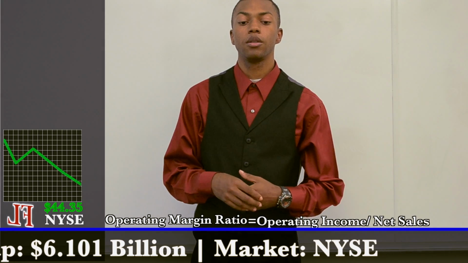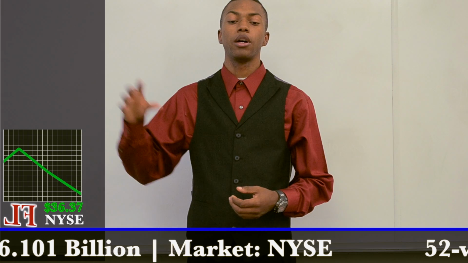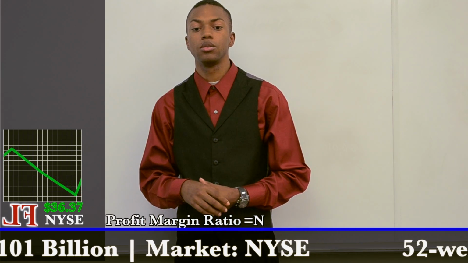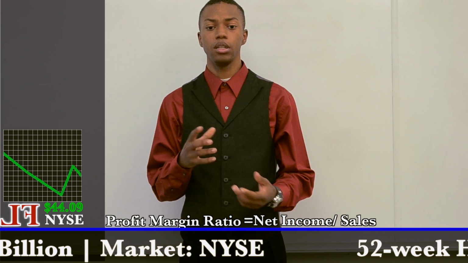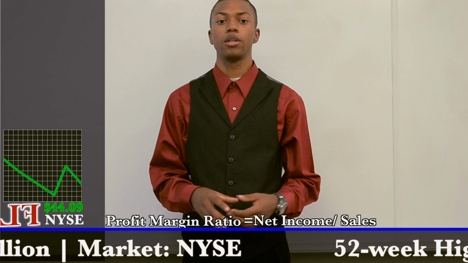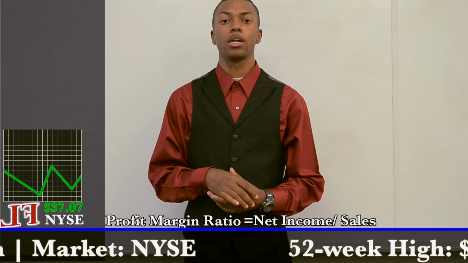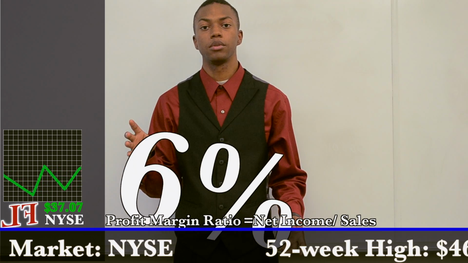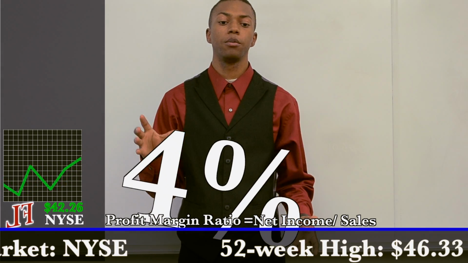The next ratio I'm going to give you is the profit margin ratio. The profit margin ratio actually tells you how much money the company made for that year in relation to the total revenues. In 2012, Foot Locker performed at 6%. In 2011, Foot Locker performed at 4%.